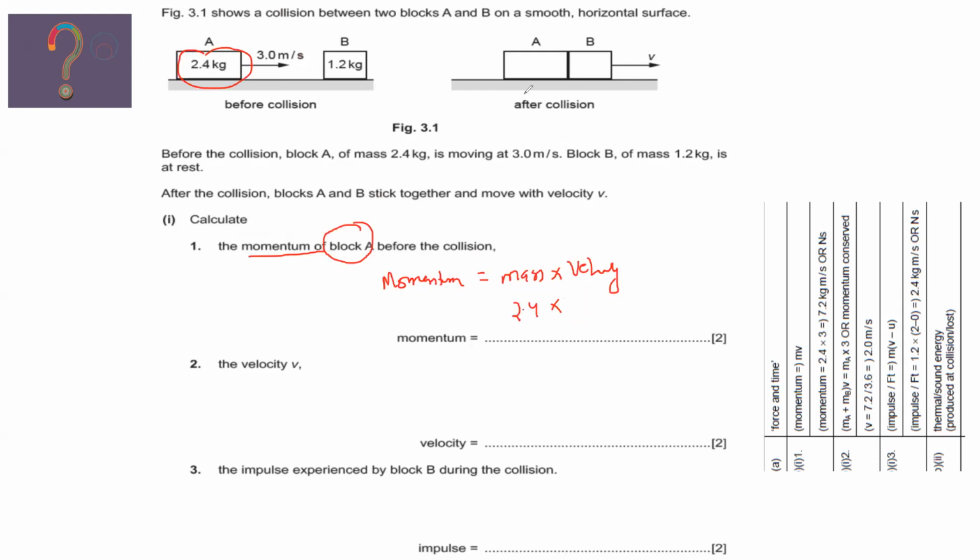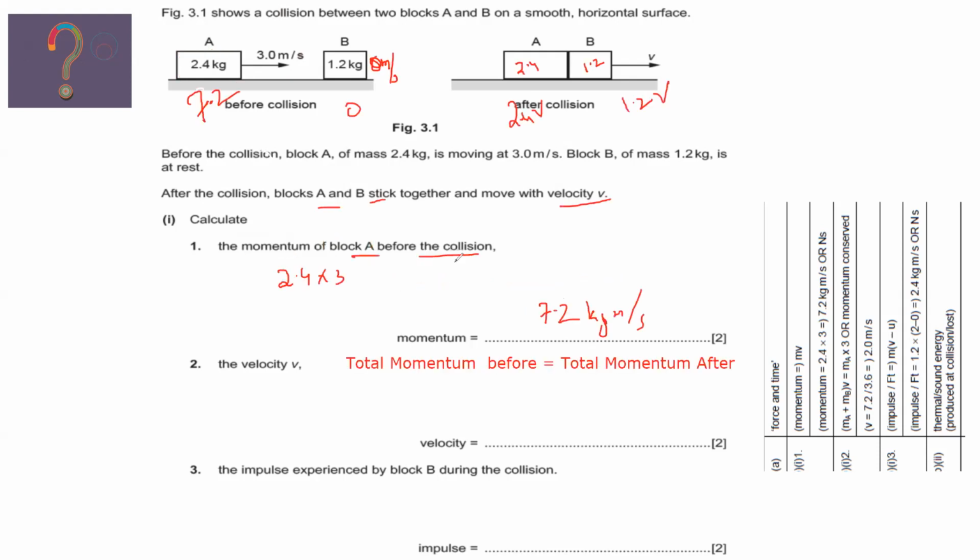And momentum before collision is equal to momentum after collision. So the momentum before collision for A is 7.2 and for B it is 0. So 7.2 plus 0. And after collision, for A it is 2.4 V and for B it is 1.2 V. Why? Because the mass is 2.4 and the speed is V. And for B the mass is 1.2 and the speed is V.